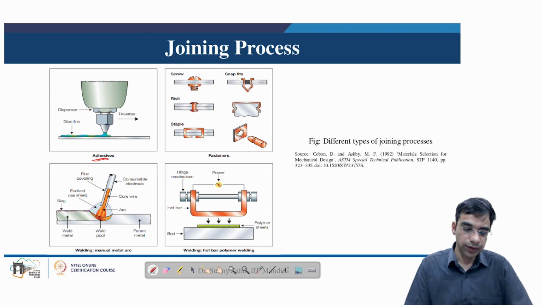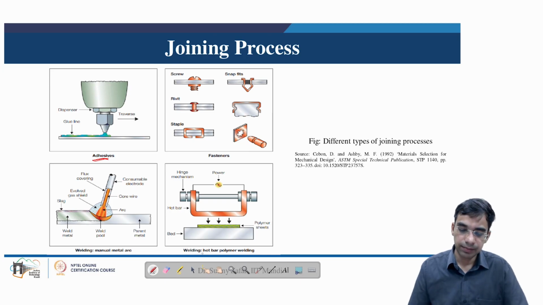So below we have the example of fusion welding, where an example of manual metal arc welding is shown, where we have an electrode and a workpiece, and an arc is created between this electrode and workpiece, and because of this arc, melting takes place and complete fusion of the base material, and the filler may also take place.